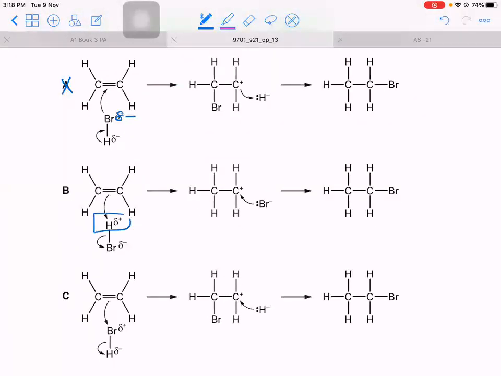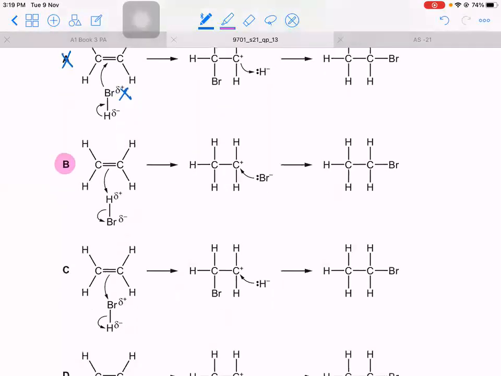So this is correct. And you will show an arrow from the pi bond to this. That is correct. Then this bond will break. Both the electrons will go to Br, partial negative. That is correct. You will get a carbocation. That is correct. And then you have a Br anion. That is correct. And then the arrow from the electrons to the recipient. That is correct. Clear? So right here, this is wrong. And this is correct. I'm just going to point out the mistakes in all the mechanisms so you understand.